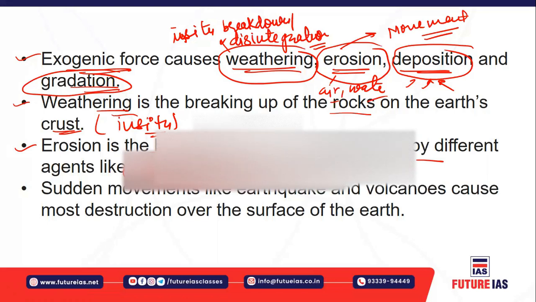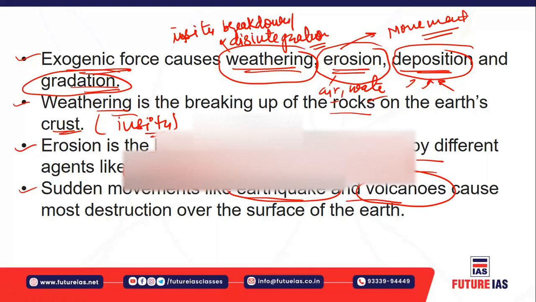Breaking away means there is an element of movement of the weathered materials which were weathered in their place. The agents of erosion like water, wind, and ice are involved in removing those weathered materials from their source, and they will ultimately be deposited somewhere downstream. Then the sudden movements like earthquakes and volcanoes, as I told you, are caused by endogenic forces, which evolve from within the earth's surface.